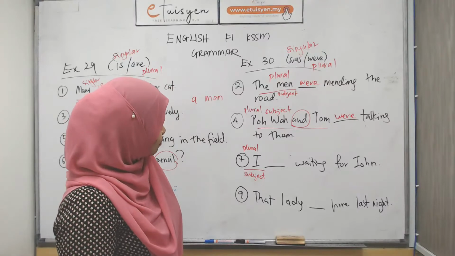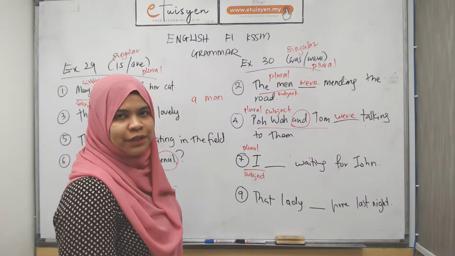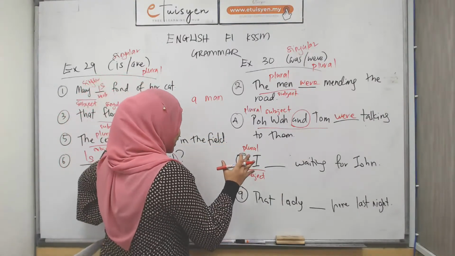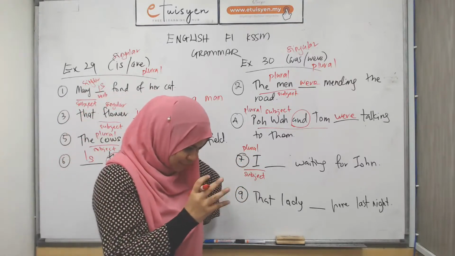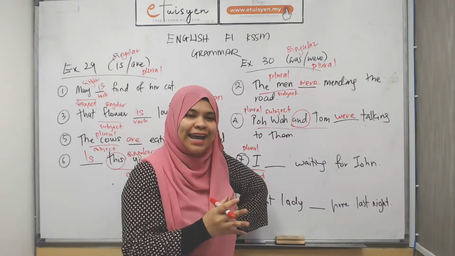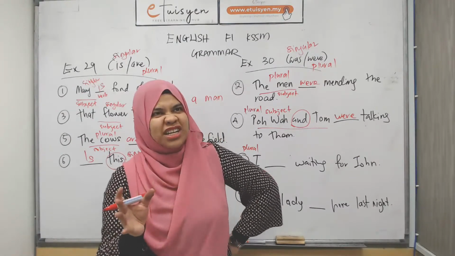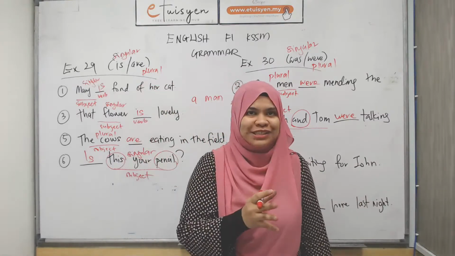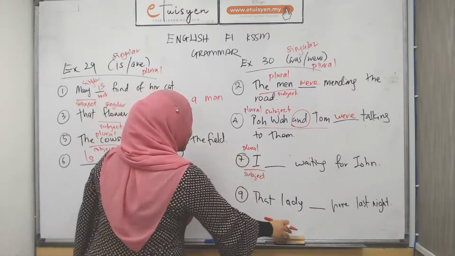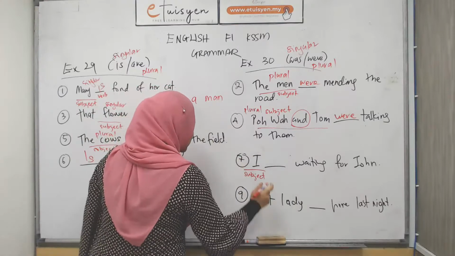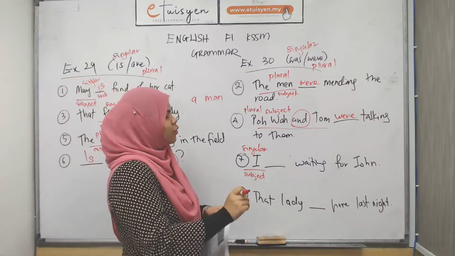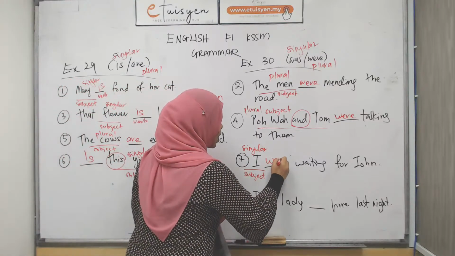Wow, I just confused myself here again. Sorry. Okay, wait. I was waiting. Nope, I was waiting. Now, when we deal with I and you, no, you is not that special. I is a very, very special kind of pronoun because in a different situation, it can get tricky. Here, it's not plural. It's actually singular in the past tense. So here, it would be was waiting. I will not say I were waiting.